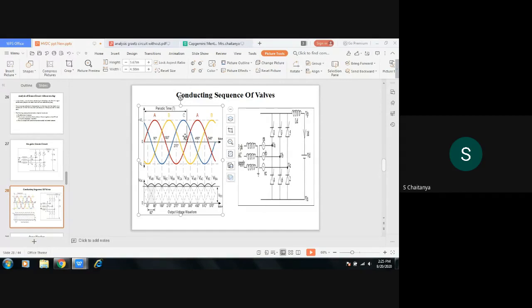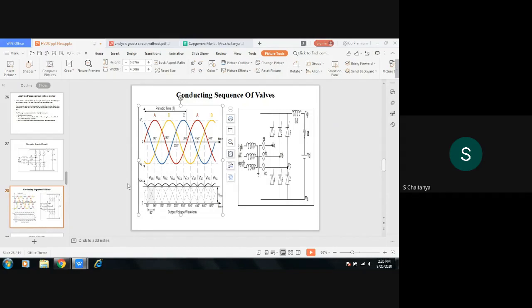Up to 360 degrees, it is completing one cycle. 6 pulses are there: VAB, VAC, VBC, VBA, VCA, and VCB. Up to here, it is completing one cycle of AC voltage. Again, it will continue its conduction from the start, from VAB, VAC, VBC, like that. For every one cycle, 6 pulses, you will get the output DC voltage.